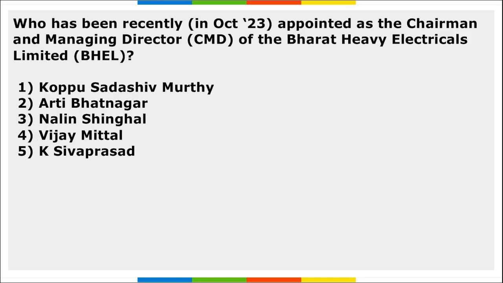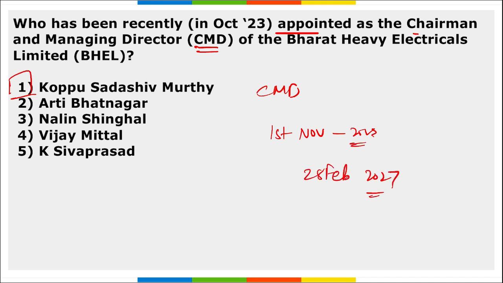Next, who has been recently appointed as the chairman and managing director of Bharat Heavy Electricals Limited? So, who has been appointed here? Chetan Bhagat. Who has been appointed here as the chairman and managing director of Bharat Heavy Electricals Limited? He will be K.S. Murthy. Kopu Sadashiv Murthy has been appointed as the chairman and managing director of BHEL. He will be in this position from 1st of November 2023 till 28th of February 2027 till any further orders. He will be succeeding whom? He succeeded Nalin Singhal. Right?